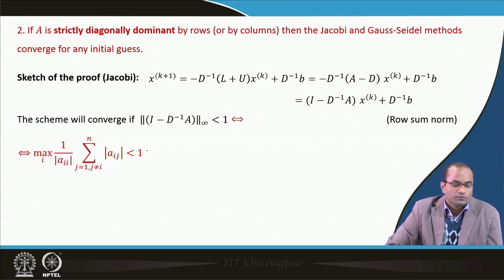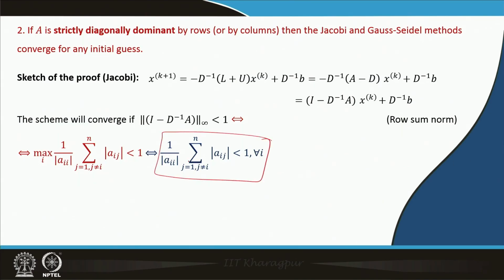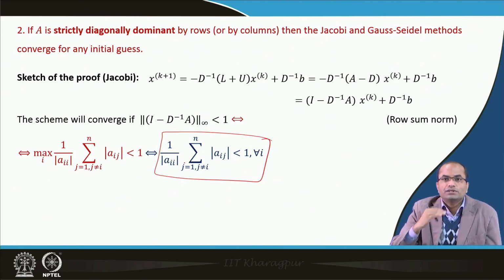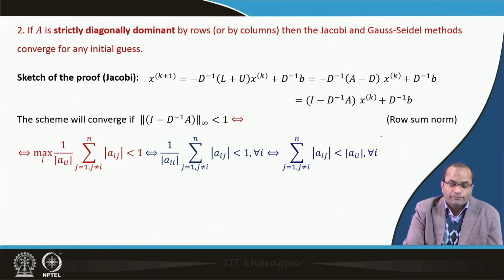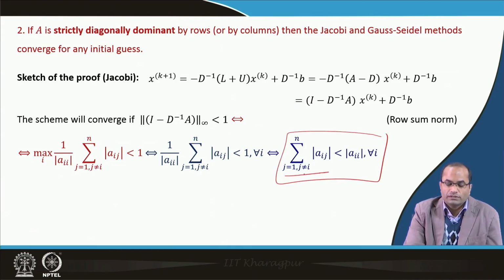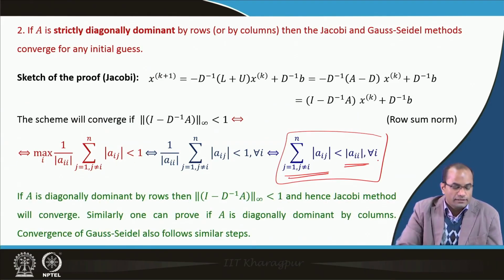If this is true, that for each i this is less than 1, then it should be true for all i, because if the maximum is less than 1, then it holds for each row. That implies that this summation of |a_ij| is strictly less than |a_ii|, and this is precisely the condition we call strictly diagonally dominant.